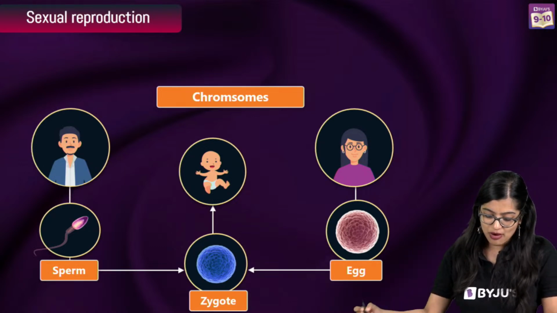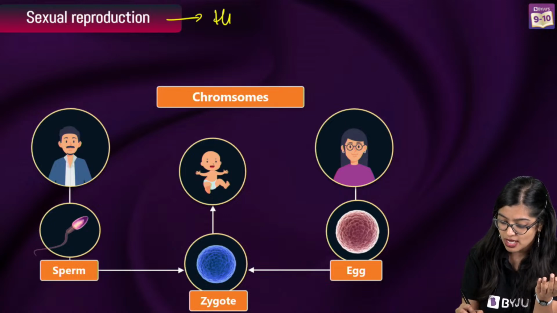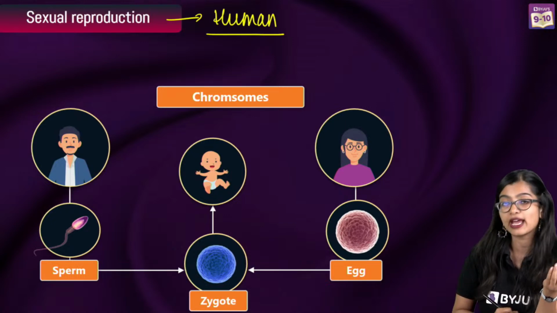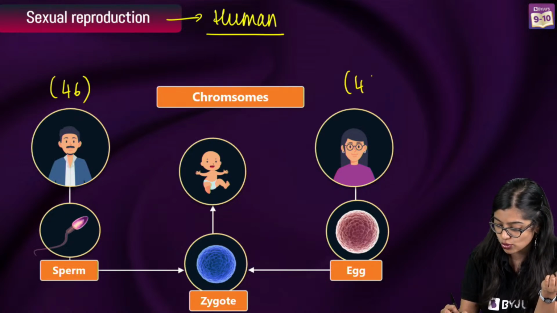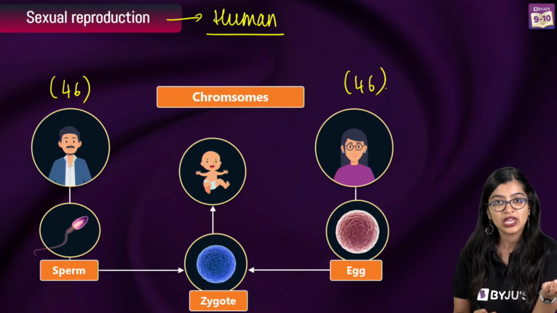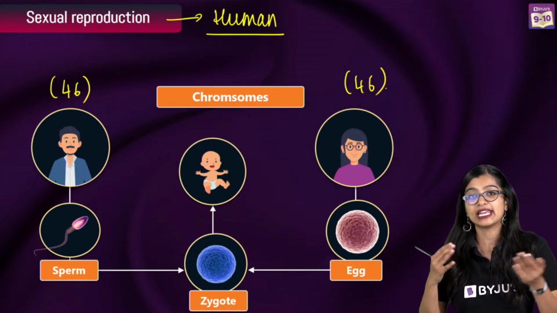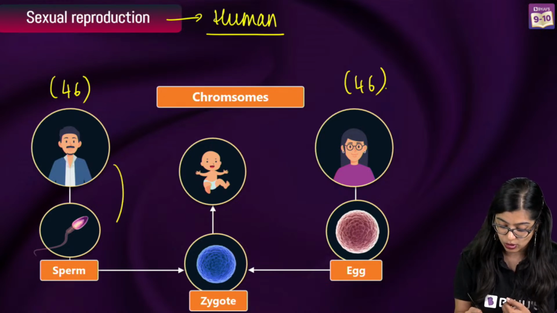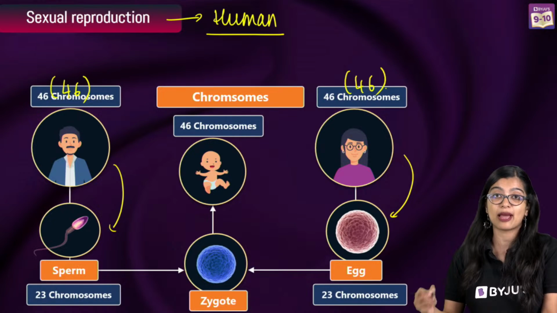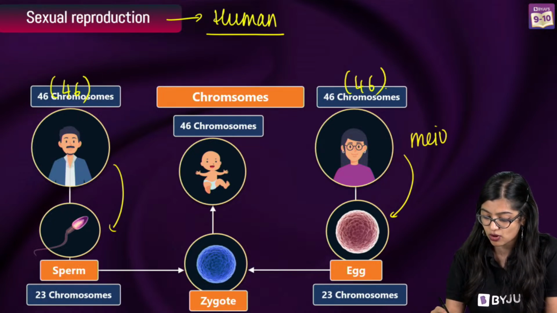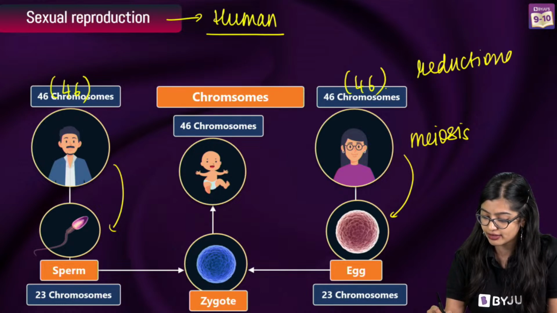If you have to talk about sexually reproducing organisms, the most common example is humans. In humans, there are 46 chromosomes in males and females, and offsprings at the end of the day also have 46 chromosomes. But in sexually reproducing organisms, we observe gamete formation, which takes place by a process called meiosis, or reductional division.